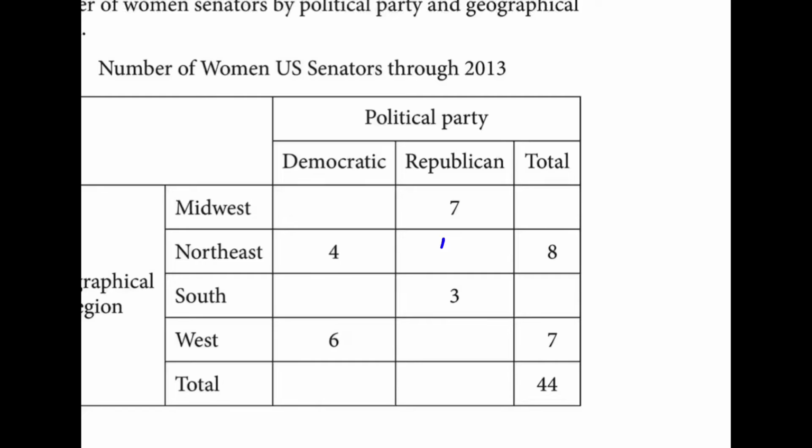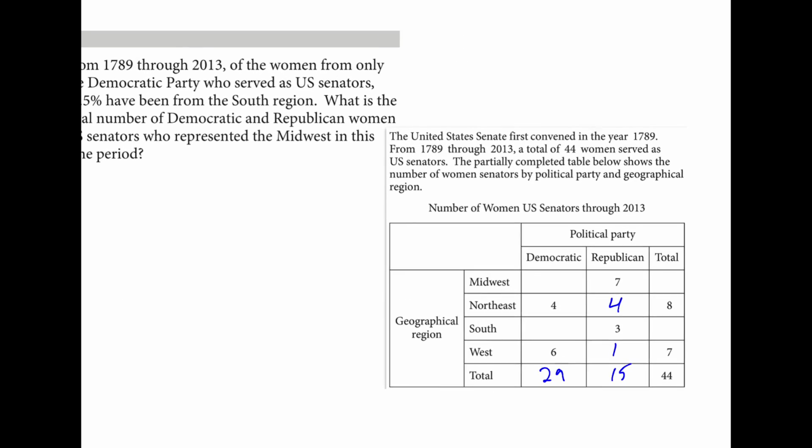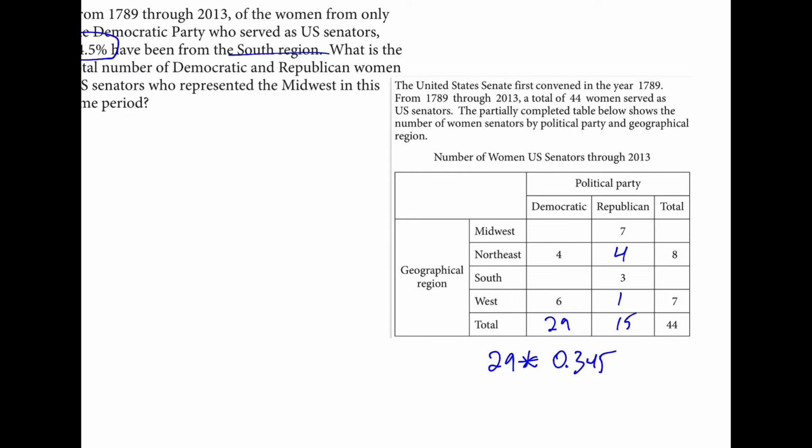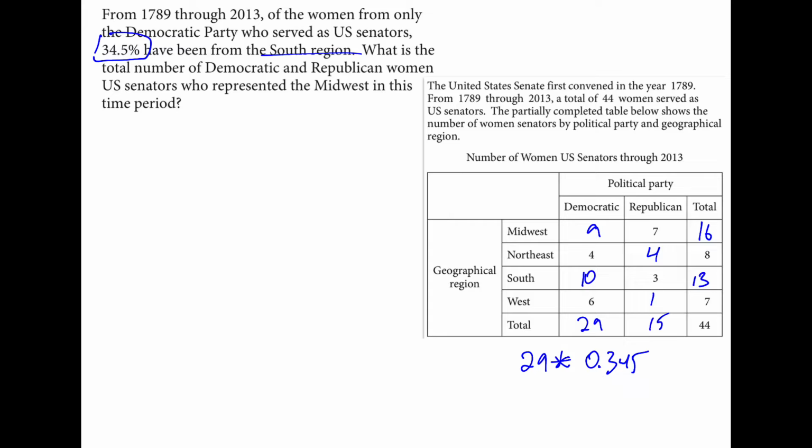So we go back to this table and we fill in the missing values, like so. And we want to know, let's see, they tell us that 34.5% have been from the south region. So this tells us that there's 10, so this is now 13, and we can fill in the rest accordingly. So they want to know the total for Midwest, which is 16.